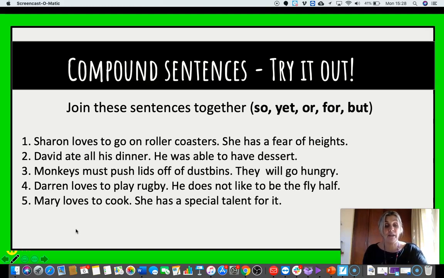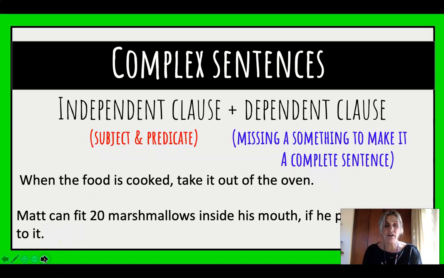And number 5, Mary loves to cook, for she has a special talent for it. So I hope you managed to do those. Let's move on to our complex sentences. And this is where I want you to focus as a grade 7 for today.